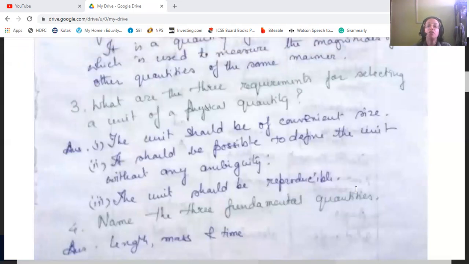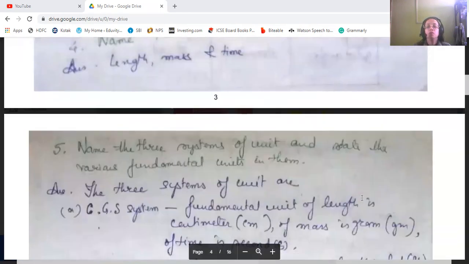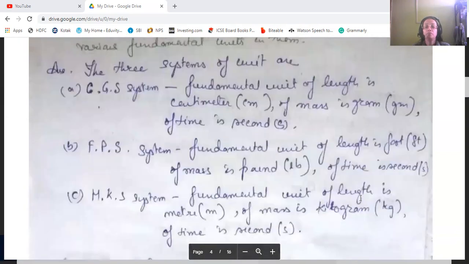Now name the three fundamental quantities: length, mass, and time. Then name the three systems of units and state the fundamental units in them. The three systems are CGS, MKS, and FPS.